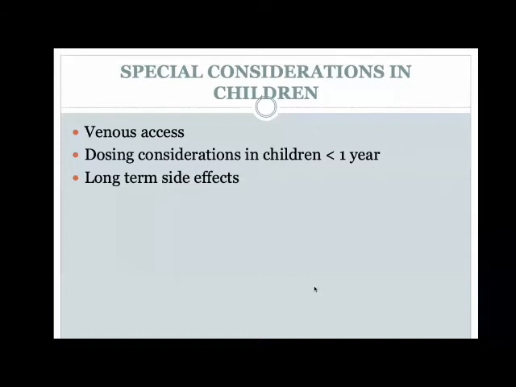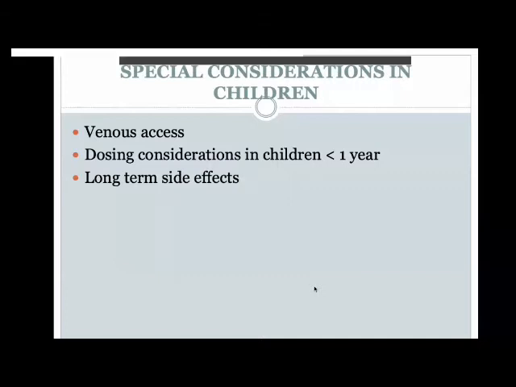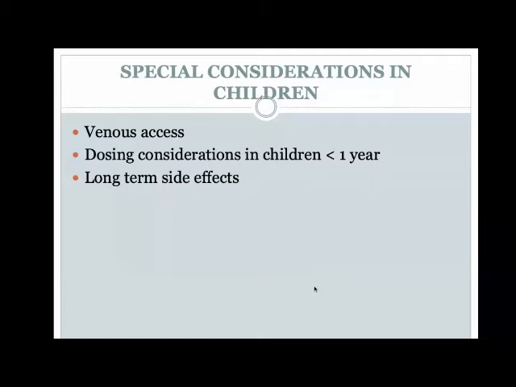There are 2 or 3 things which make children unique when we're administering chemotherapy. The first thing, of course, is the venous access. It's extremely difficult to gain venous access in these children with such tiny hands, and sometimes you don't have venous access and they miss chemotherapy. So please ensure that if you are going to practice giving chemotherapy, venous access is ensured and discussed with the parents at the start of chemotherapy.